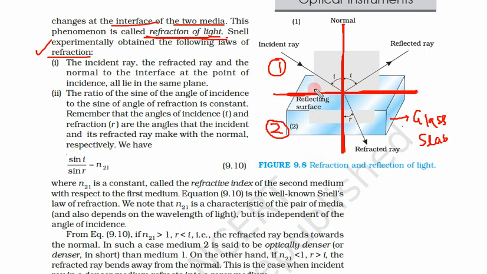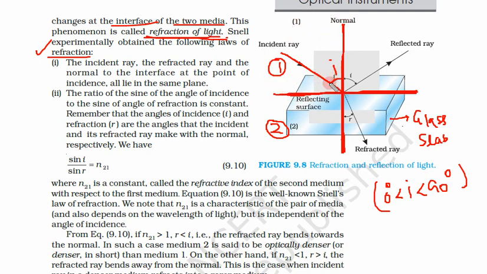From the law of reflection, what we know, we have an incident ray which is coming at some angle i, and this i is between 0 and 90 degree. So this angle is neither 0 nor 90 degree. 0 angle is perfectly normal and 90 angle is perfectly horizontal, or perpendicular to this normal.